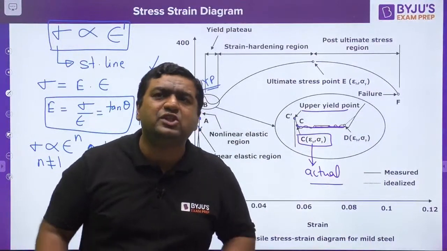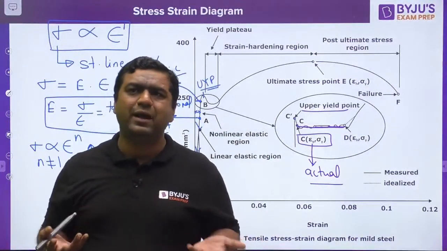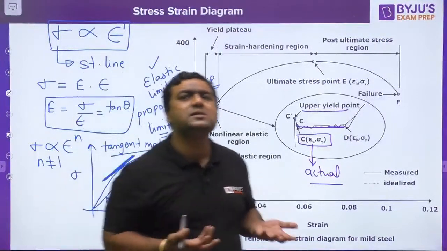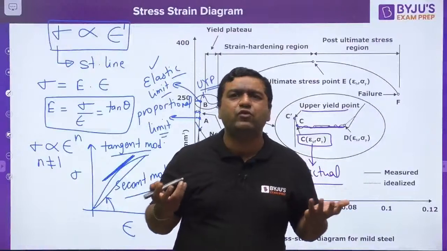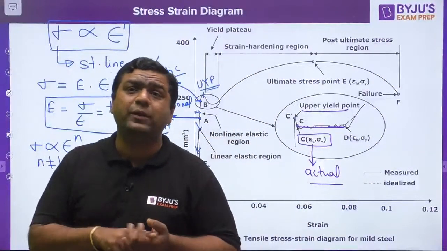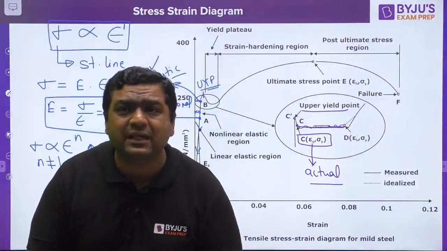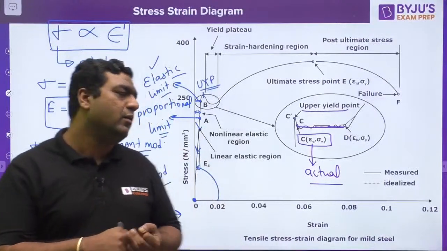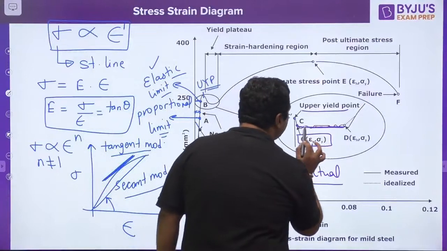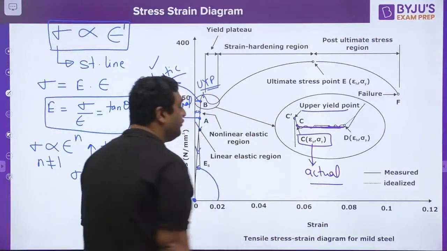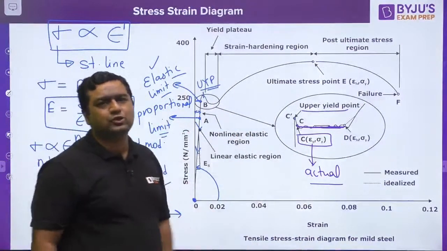So whenever you change something, upper yield point is going to change. So upper yield point cannot give you the property. Lower yield point will be giving you the property, and the best thing about the lower yield point, my dear, is that after that the material is going to follow the definition of yielding. So lower yield point is the actual yield point.